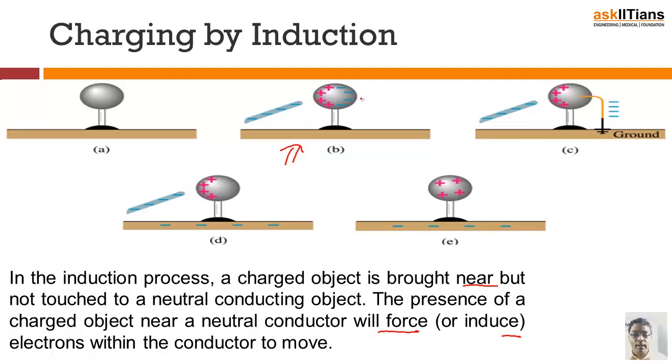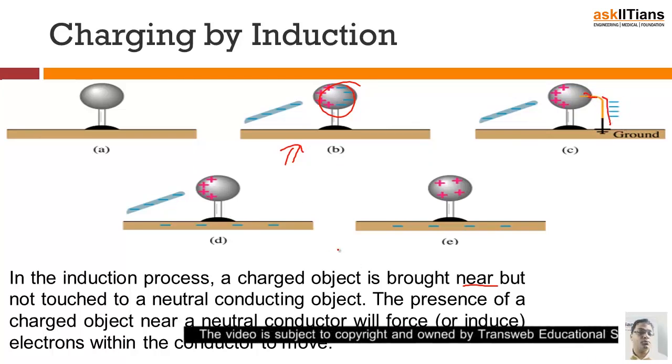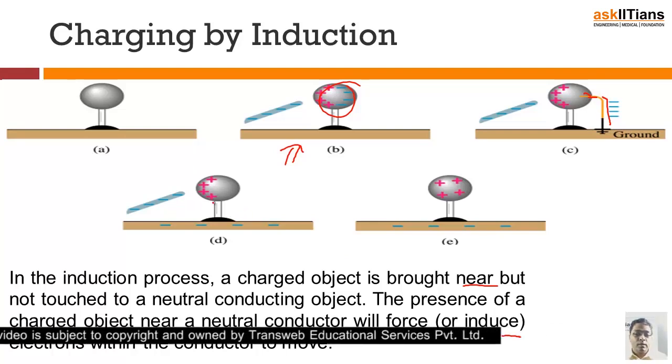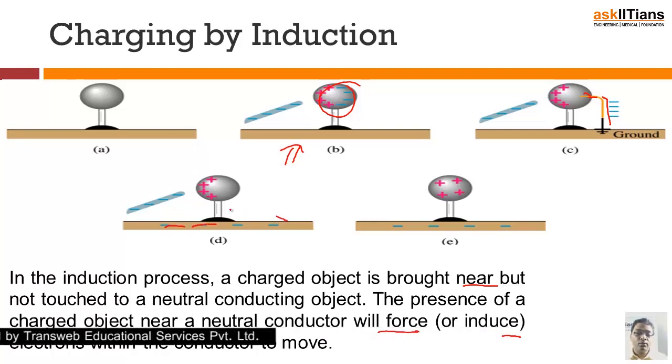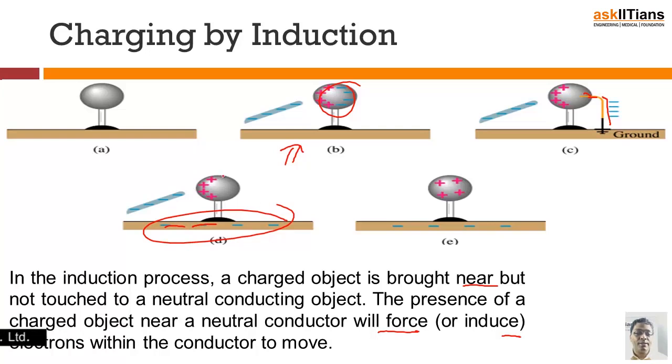So once you have the charges induced, now if you attach this to the ground, all these negative charges are going to move to the ground. Clear? What happens now? The ground now has the negative charges, and here you are only left with positive charges. So the neutrality within the object is lost. As soon as you remove this object, this positive charge is just going to distribute equally throughout the body, and now the body is going to be positively charged. So this is what is meant by charging by induction.